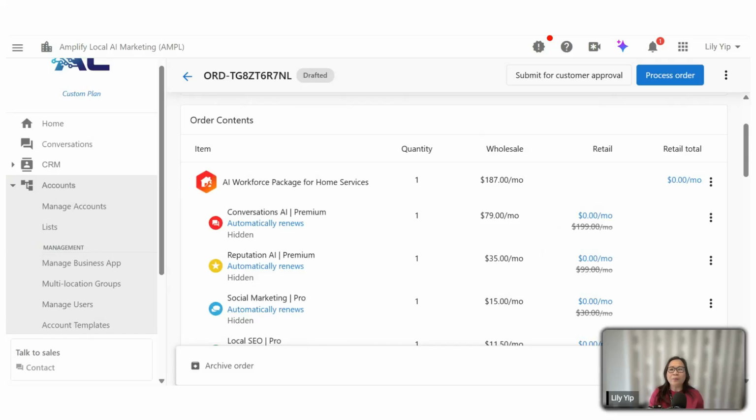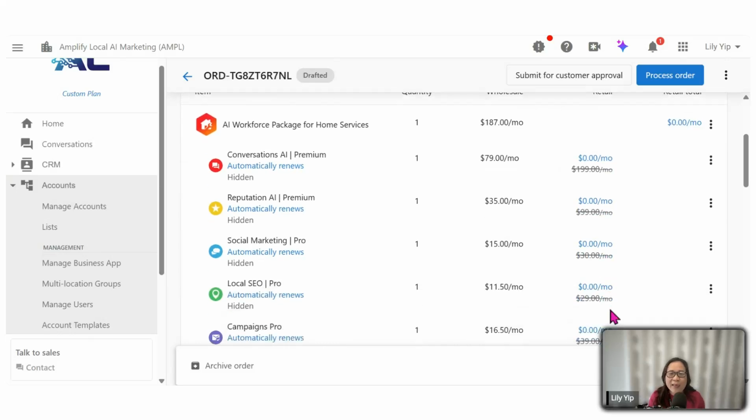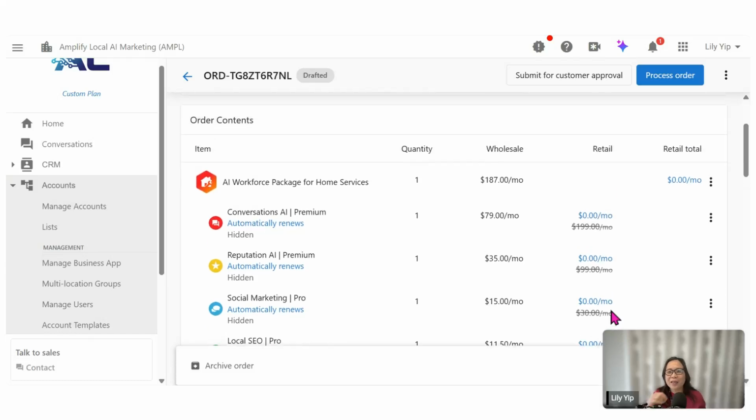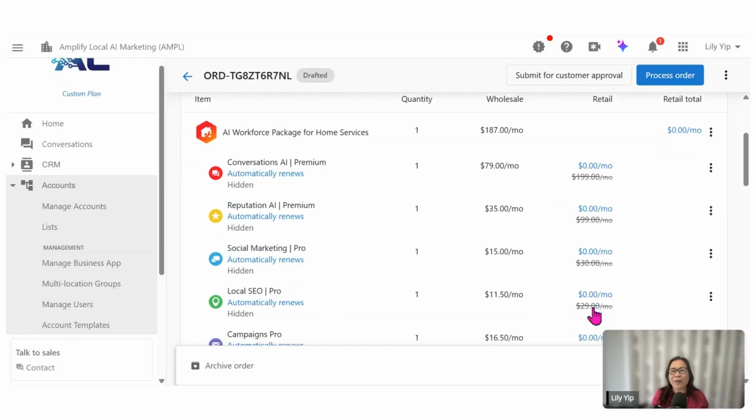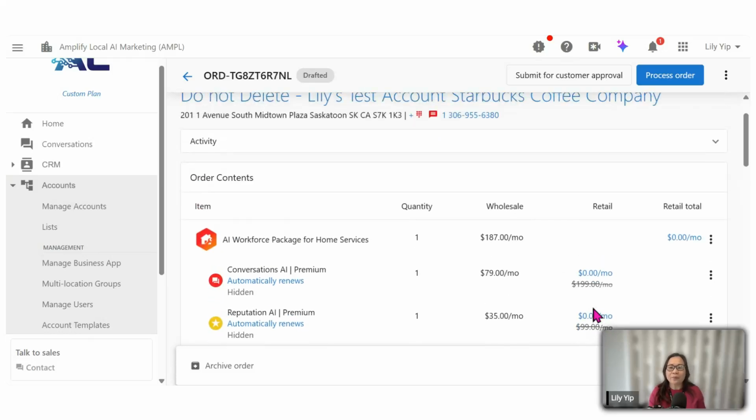Okay. Now I know that you can see all zero. It's all zero here. I think because this is a demo page or demo account, so you'll see that somebody may have played around with this package and put it as zero, right? But usually you appear with a retail price, okay? All right, now, speaking of that, like I mentioned, you can always come into the package to change the pricing since somebody has changed it to zero.